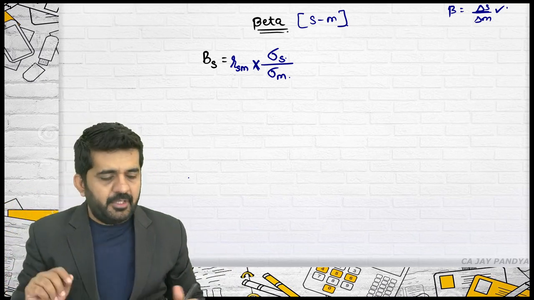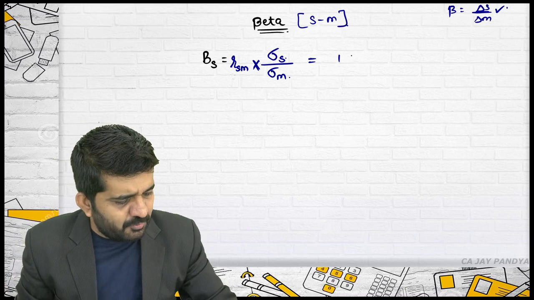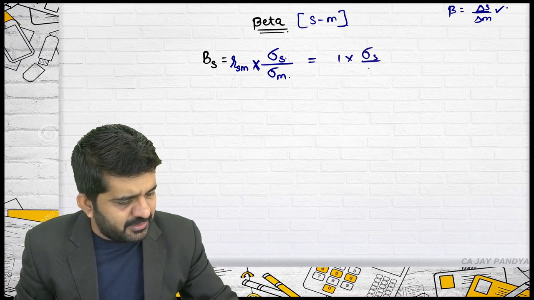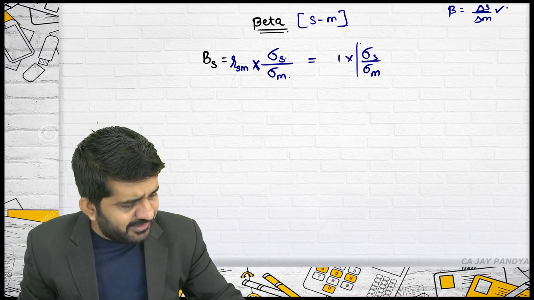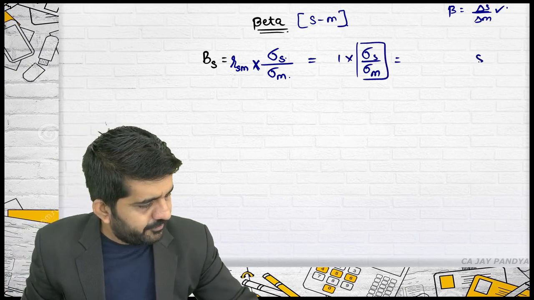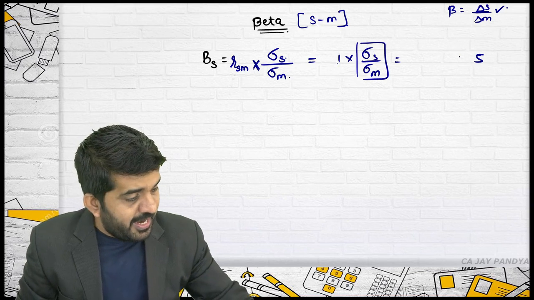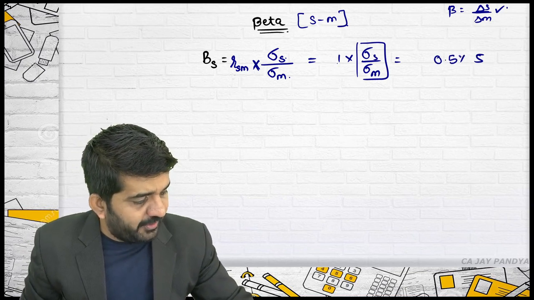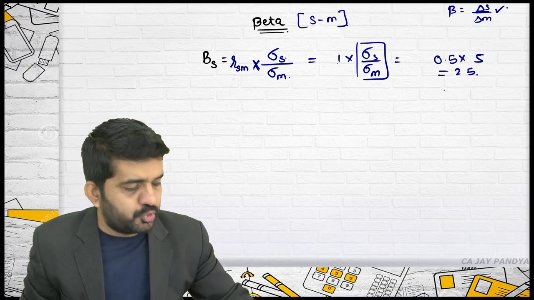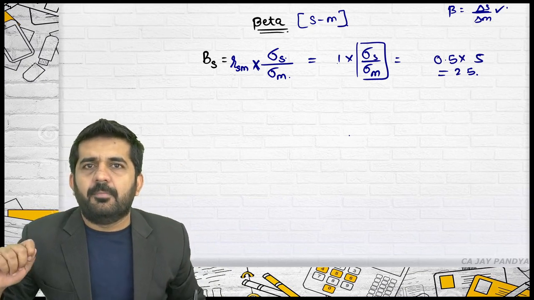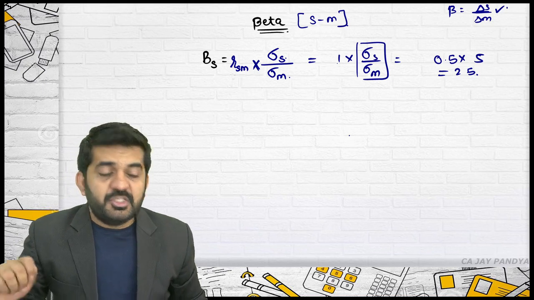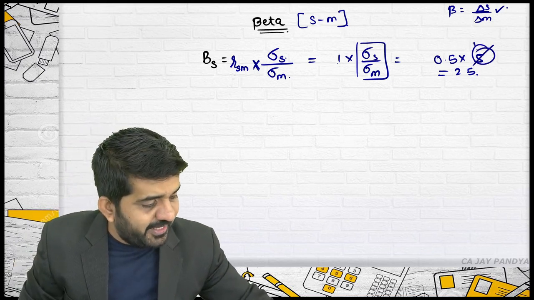So if R is equal to 1, the formula is this. But say this answer is 5 and R is 0.5, then believe me, beta will be reduced to only 2.5. That is, if the market increases one time, the security will increase 5 times.